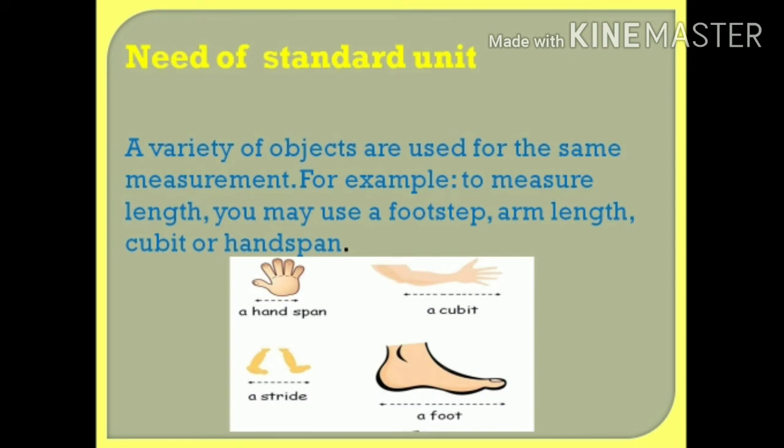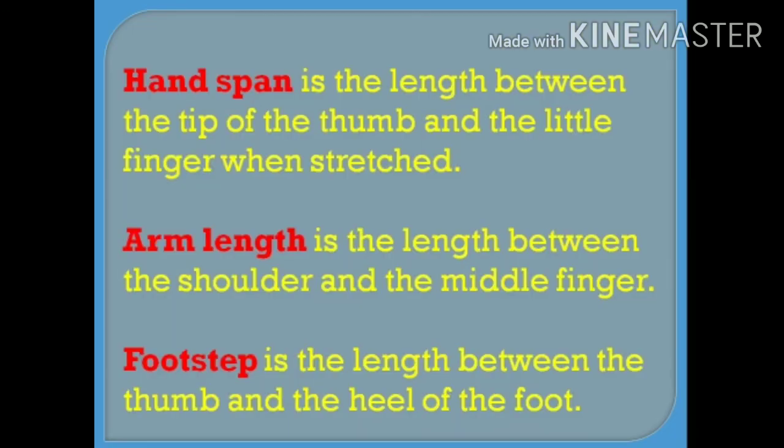Nowadays, to measure length, we use the unit meter. But in ancient time, the length was measured by comparing it with the length of body parts, like a hand span, a cubit, and a foot step. Hand span is the length from the tip of the thumb to the tip of the little finger. Arm length is the length from the shoulder to the tip of the middle finger. Foot step is the length between the thumb and the heel of the foot.